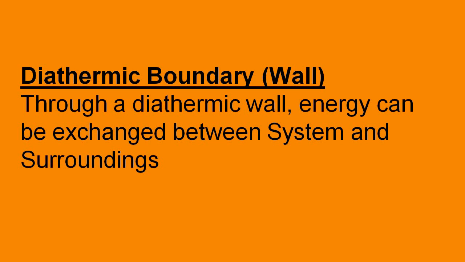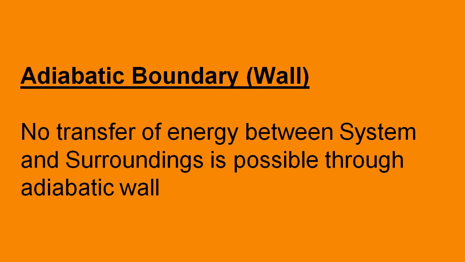When you are placing it on a flame, heat can enter through the vessel into the water, the system, to boil it. That means the vessel is allowing the passage of energy, and such a wall or boundary or partition is known as the diathermic boundary. And no transfer of energy between system and surroundings is possible through an adiabatic wall.